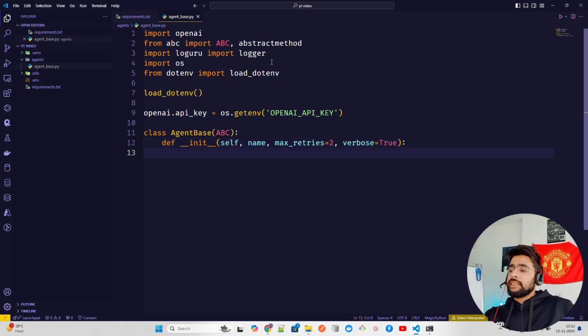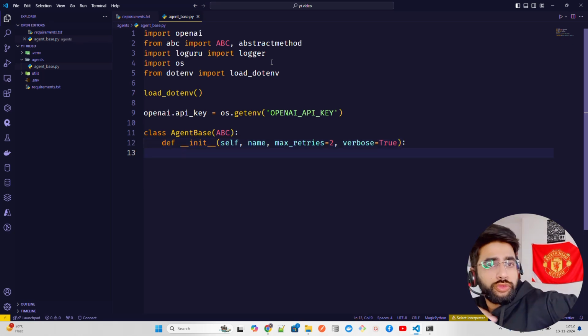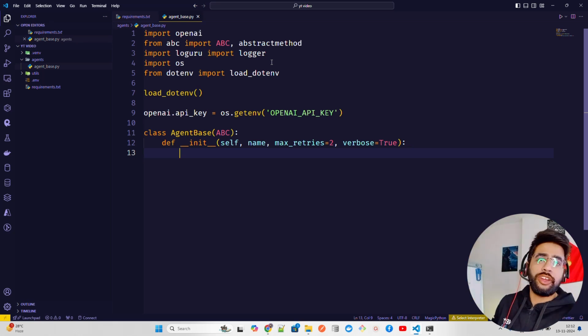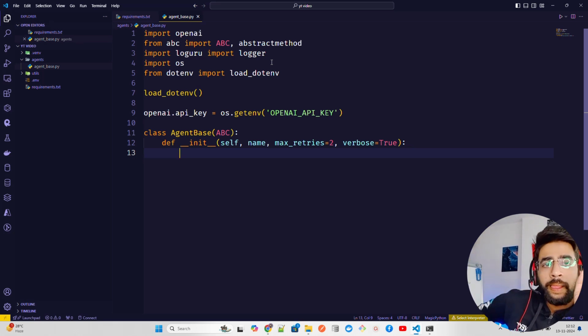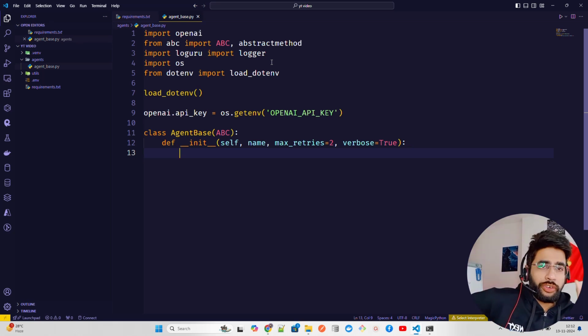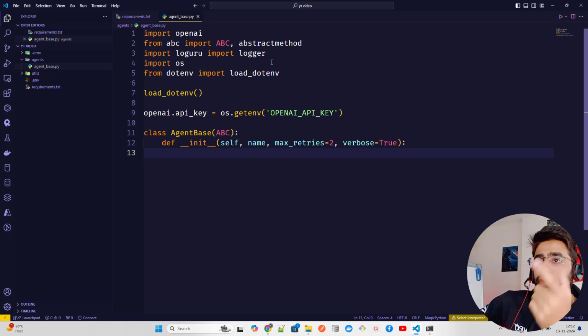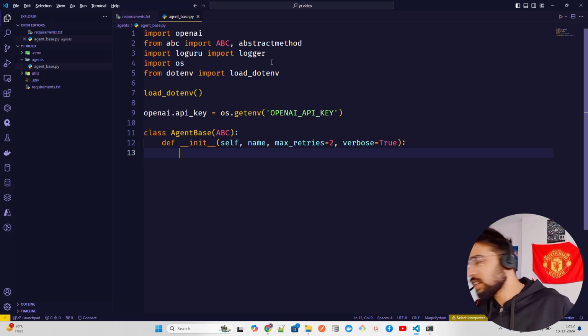Now this max_retries that you see here is just saying that if the LLM is not able to generate the output in one go, for any reason, any exceptions or errors, how many retries it should make. So that's what it is. And name is basically the name of the model. Verbose true means all the descriptions and logs you see are for the terminal. You can also use tqdm for the loaders and for the status if you want. We're going to talk about it, guys, in a bit.